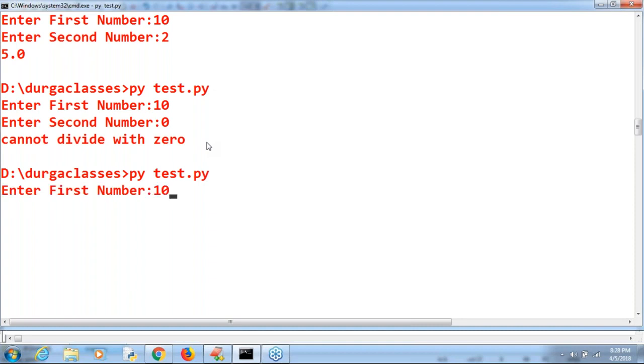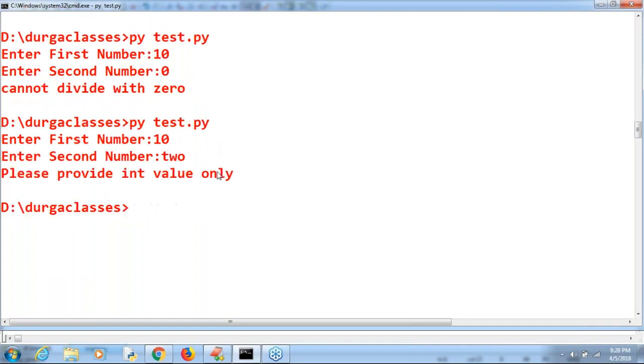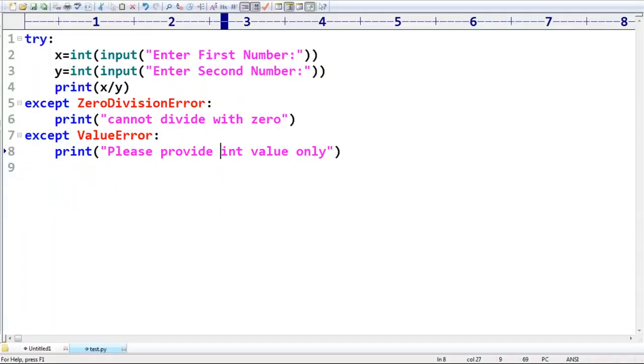Enter 10, and for the next one I'm taking 2, sir. Enter 2 I'm taking, then immediately a value error: please provide int value only. Everyone can understand, right? So the syntax is perfect and it's working properly. No problem at all. Here, take very special care.